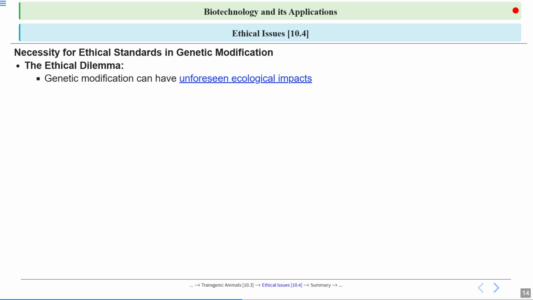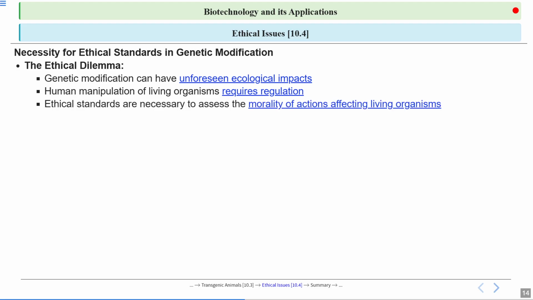So if we do this genetic modification, it might have an unforeseen ecological impact. It can have the tendency to disturb our ecological balance. That's why, for human manipulation of living organisms, the alteration or any modification we are doing in a living organism, we have some regulations and rules that we have to follow. Ethical standards are necessary to assess the morality of actions affecting living organisms.